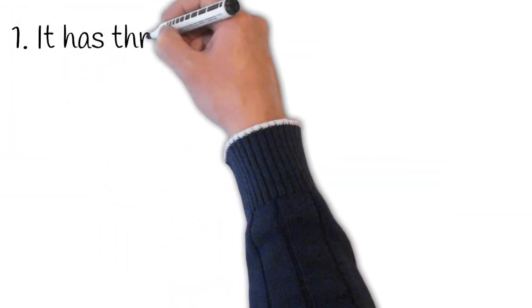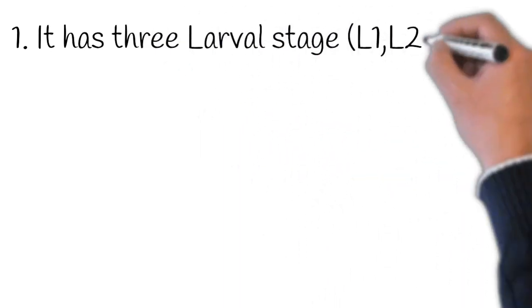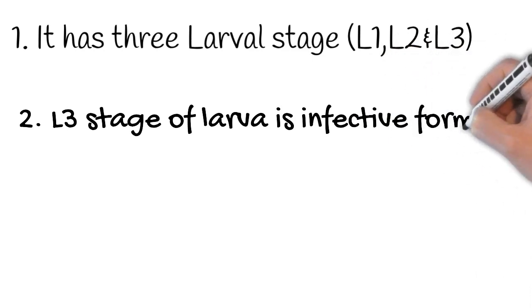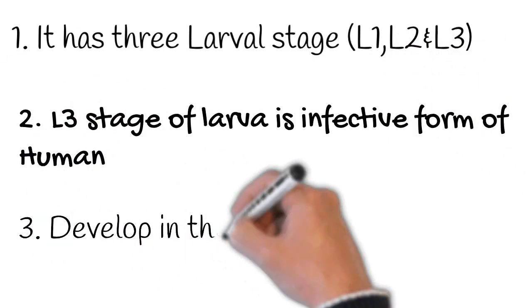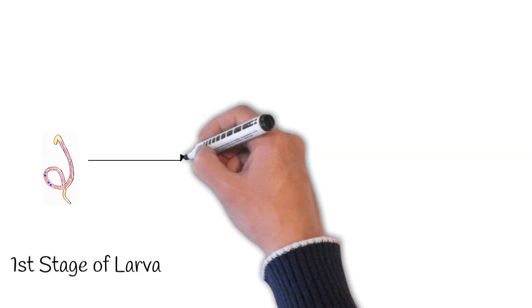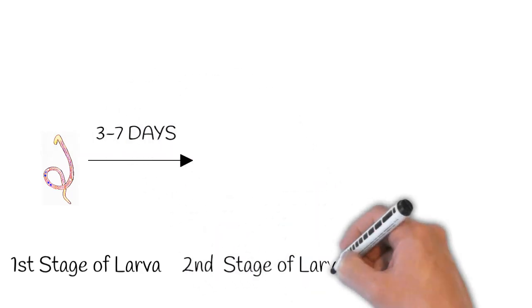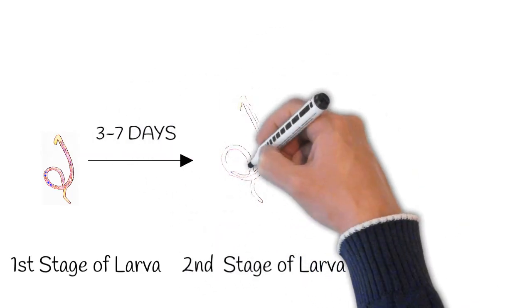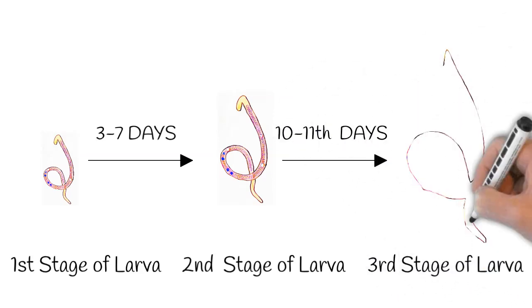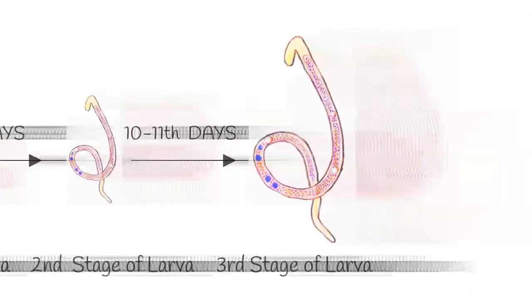Let us study the larva. It has 3 larval stages, namely L1, L2 and L3. The L3 stage of larva is the infective form for humans and develops in the mosquito midgut by the 10th to 11th day of infection. The first stage larva develops within the second day and matures into the second stage larva within 3 to 7 days, followed by development of the third stage larva within the 10th to 11th day of infection in the midgut of the Culex mosquito.